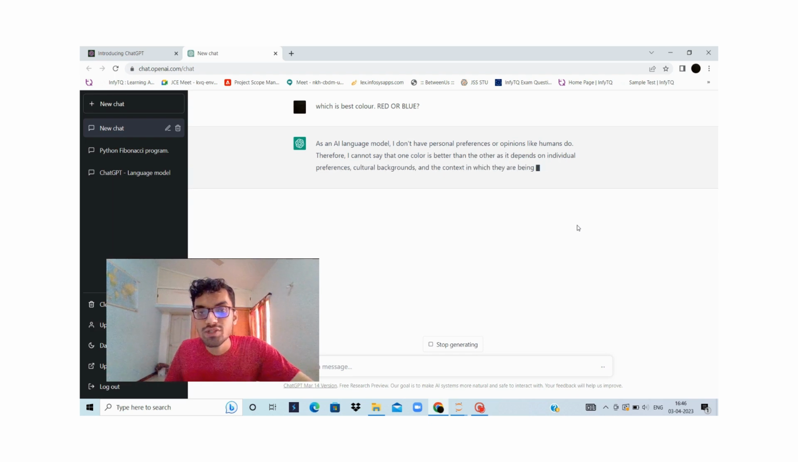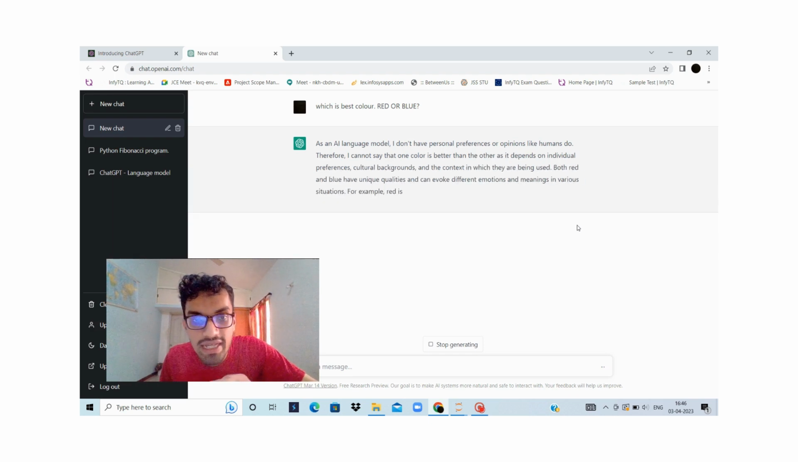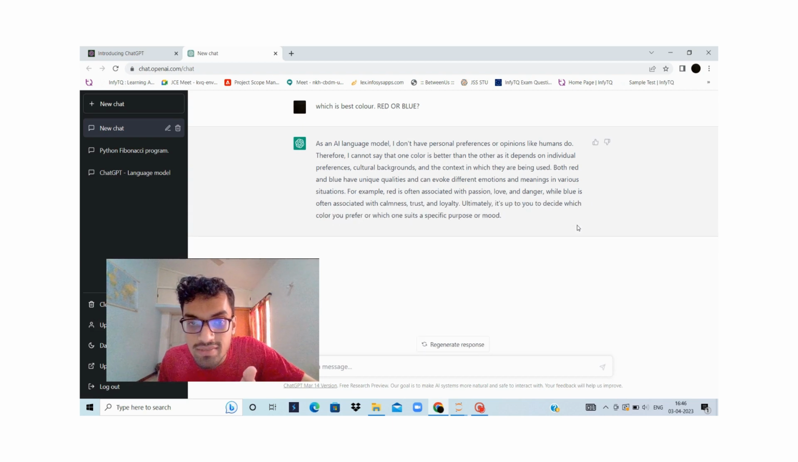It is saying that it doesn't have personal preferences or opinions like humans do. It's just an AI. It gives an example that red is often associated with passion, love, and danger, while blue is associated with calmness, trust, and loyalty. Hence, ChatGPT doesn't give any opinion on whether red is good or blue is good. It says it doesn't have any personal preferences. It maintains neutrality.